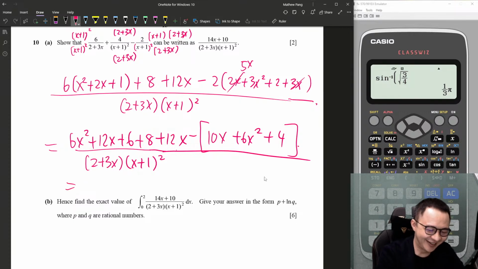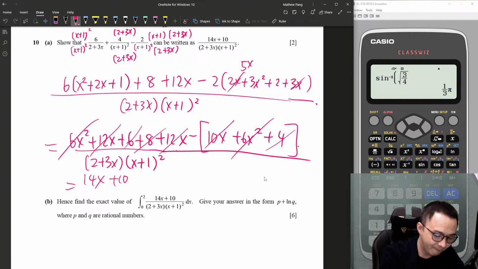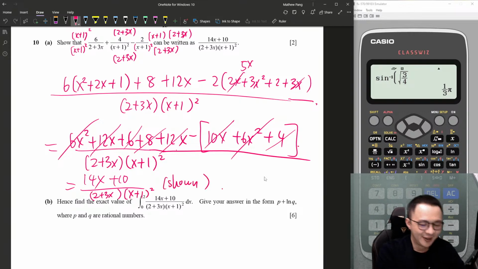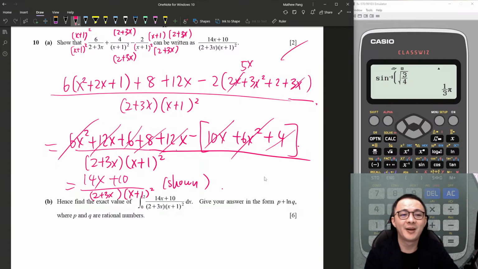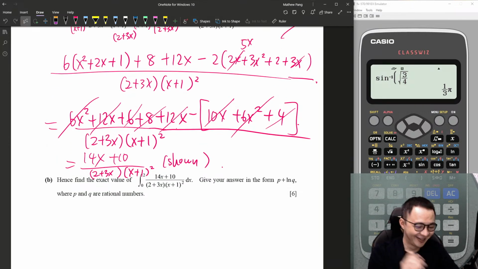Okay, thank you. x squared minus x squared gone. I'm happy. 24x minus 10x, I still have 14x. This one is 14 minus 4, I still have 10. Okay, over 2 plus 3x times x plus 1 squared. Yeah, Sean. Okay, 2 marks. Make sure to include any subtract.